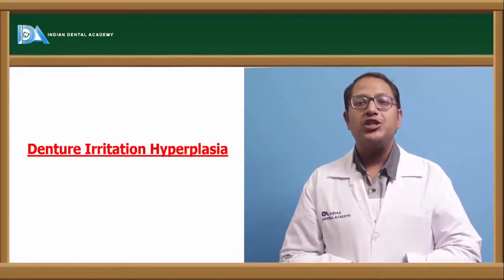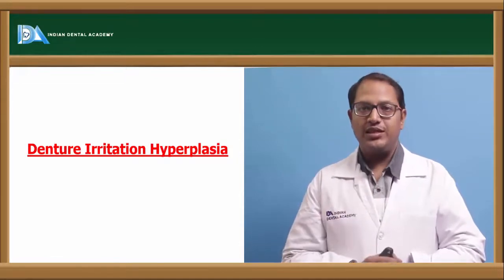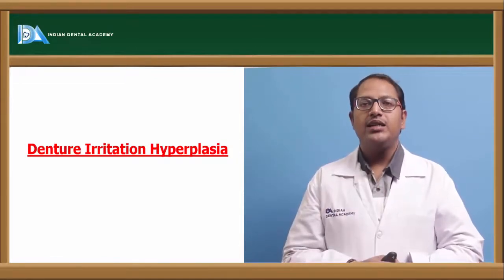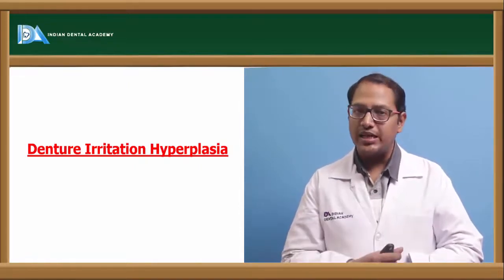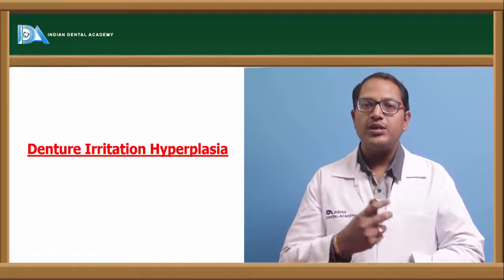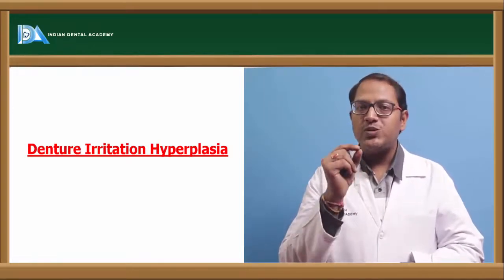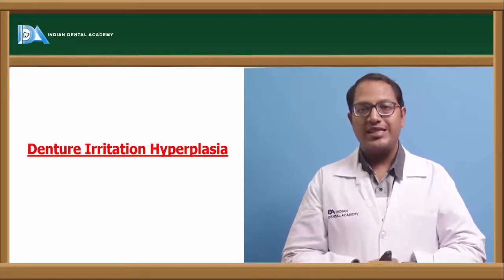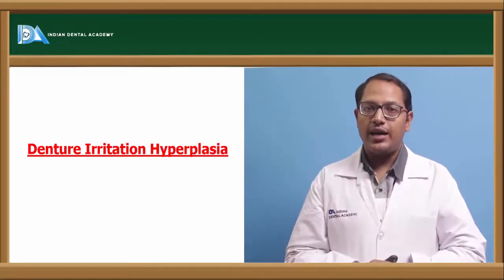Denture irritational hyperplasia. Now, because of the irritation of the denture, there can be hyperplasia. What does hyperplasia mean? Increase in the plasticity of the mucosa. So when the increase in the mucosa happens, where will it happen? Where the denture spots are, where there are occlusal discrepancies, in those areas there will be denture irritational hyperplasia.